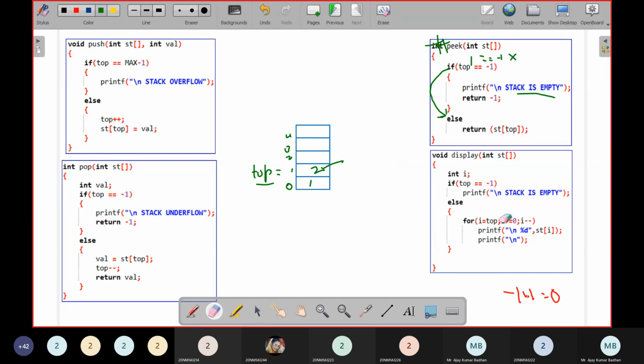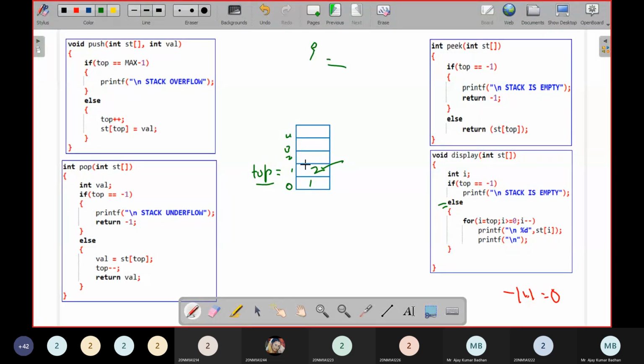Just give me 2 more minutes so that we can complete this. So if you take void display here in this particular thing, how are we doing it? First, we have to look at whether the stack is empty or not when you are displaying it. Because if the stack is empty, how are you going to display? So here, if the stack is not empty, then you will be printing the values. How to print it? For i equal to top.